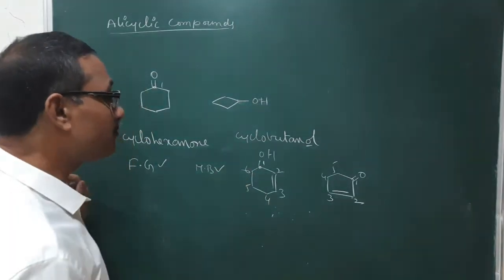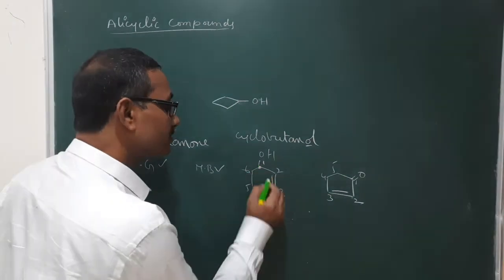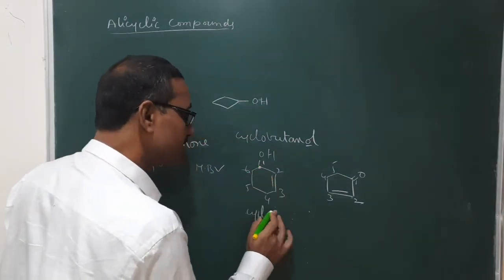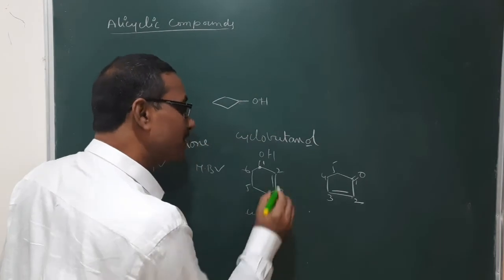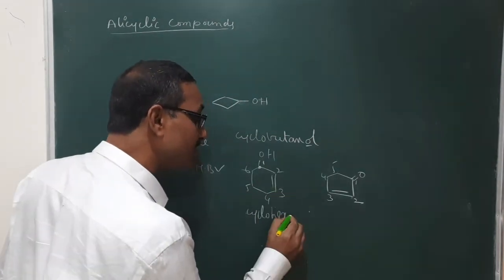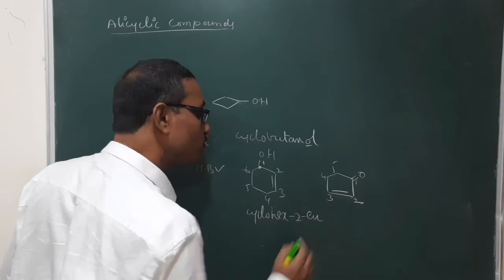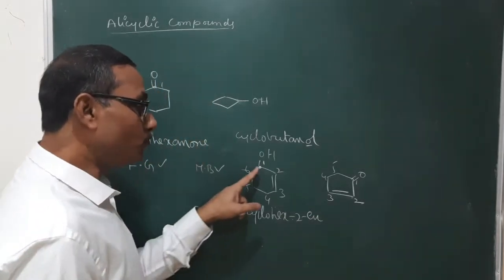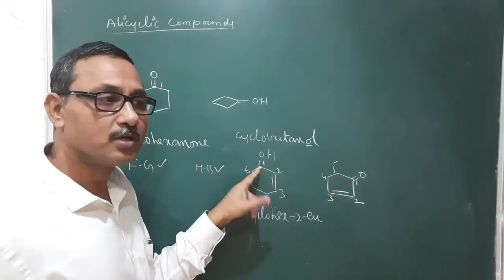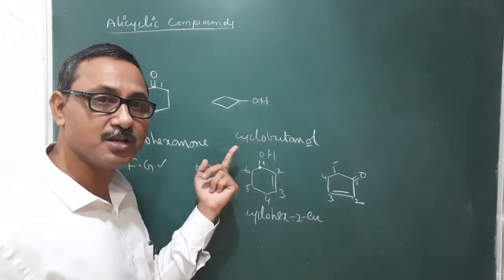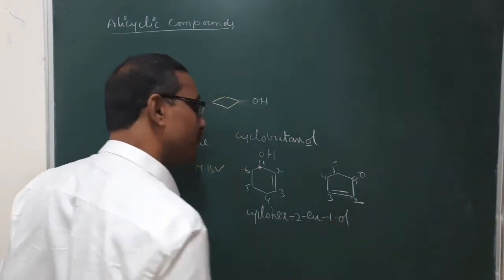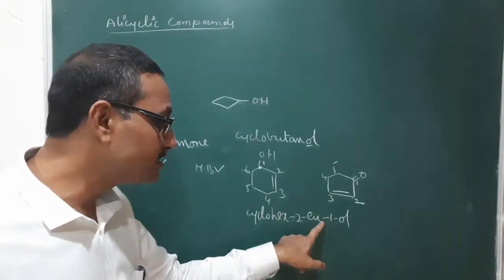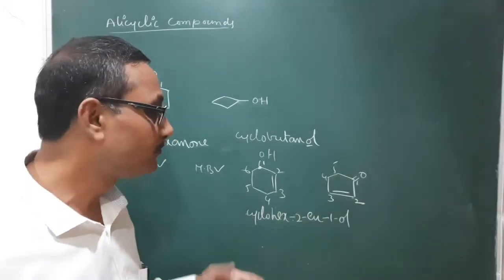Now the name of this compound is: cyclo, that is the primary prefix. The word root is hex. The primary suffix is ene, because of the double bond. Here "1-ol". Even though you do not mention its position, it is also correct, but here you write "1-ol", no problem. Here the E of ene is omitted because it starts with O.